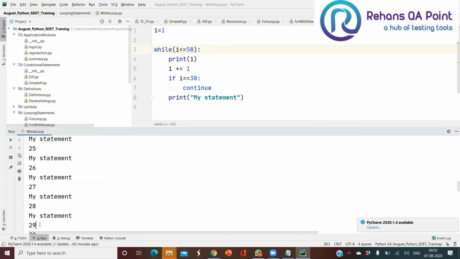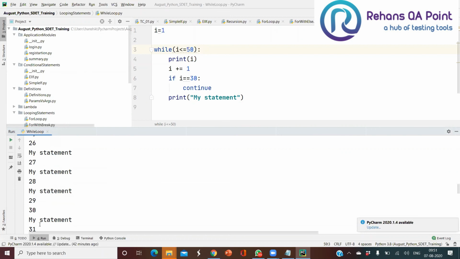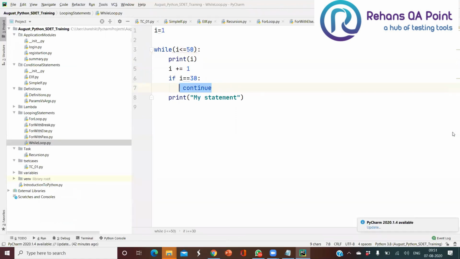When it is 30, yeah, at line number 29, it skipped out. See, okay. Like this we can apply a continue statement, but you should be a little cautious while writing the continue statement in your while. Else, it will go as an indefinite loop.